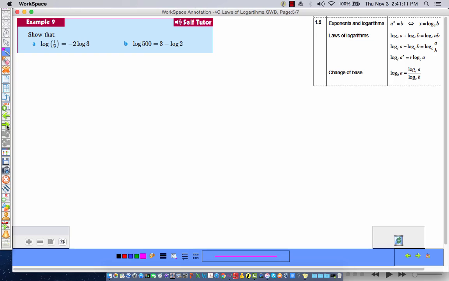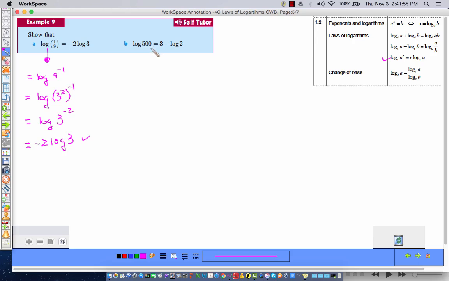Show that log base 10 of 1/9 is equal to negative 2 log 3. I think I'm just going to work with this one. Log of 1 over 9 is equal to log of 9 to the negative 1, which is equal to log of 3 squared to the negative 1, which is equal to log 3 to the negative 2, 2 times negative 1. Again, using my exponent law, I can move this exponent out front as a coefficient, and there we have it. I've shown it.